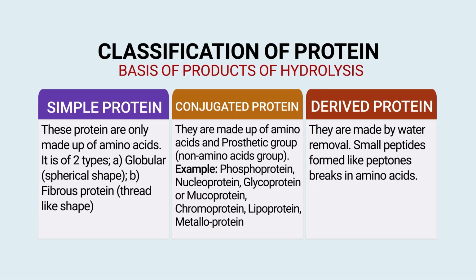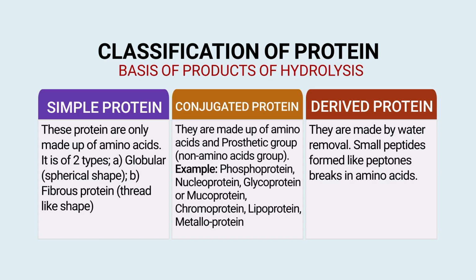Classification on the basis of product of hydrolysis is into 3 groups: simple protein, conjugated protein and derived protein. Simple proteins are only made up of amino acids. There are 2 types of simple protein: one is globular protein, which is spherical in shape, and another is fibrous protein, which is thread-like in shape. The protein available in hair is included under the fibrous protein category.